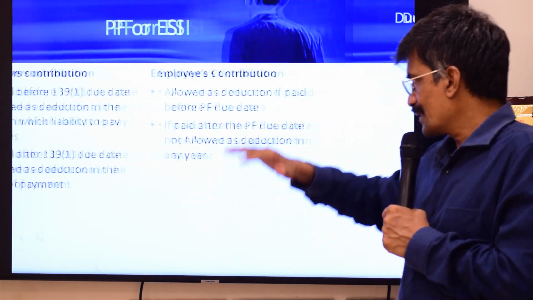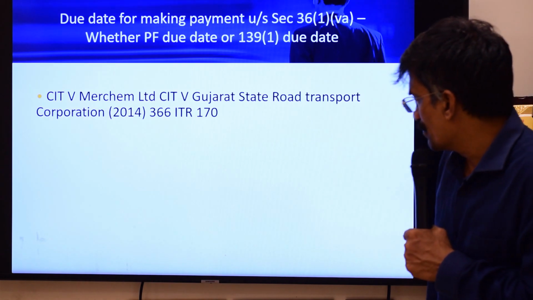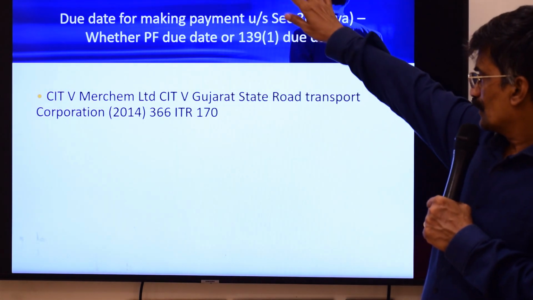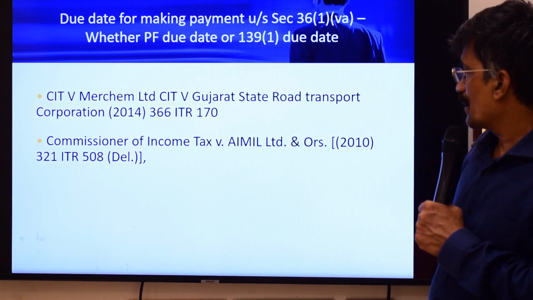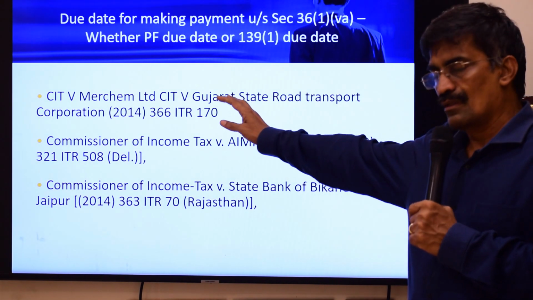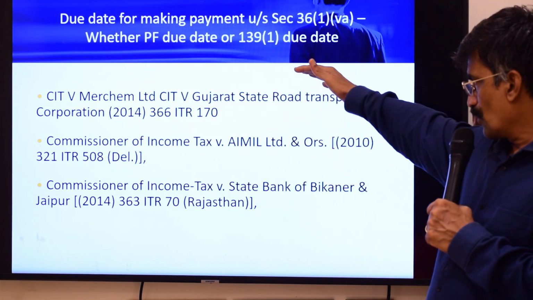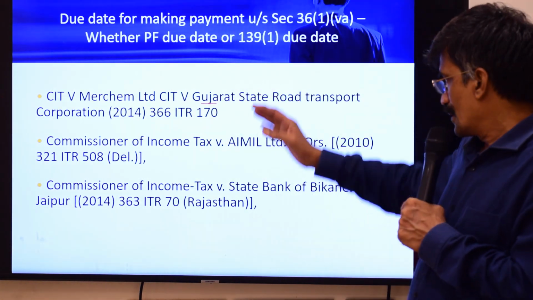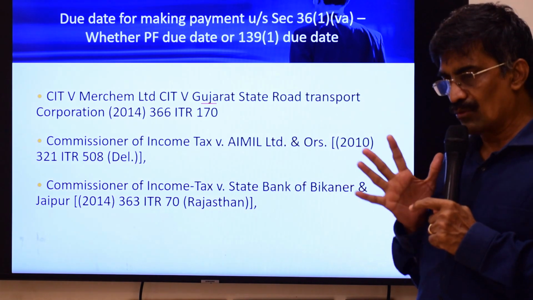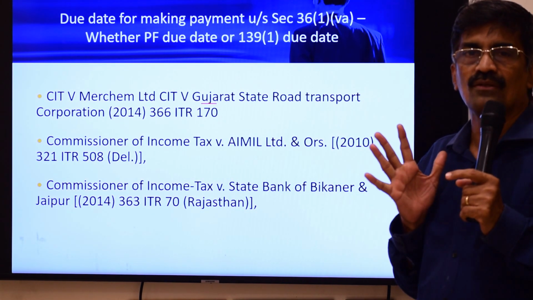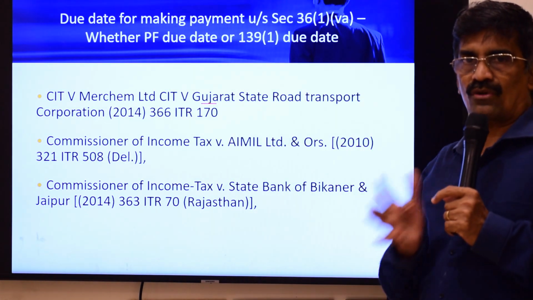Some courts have accepted this stand and some of them have not accepted it. The two popular decisions in favor of the department, or in favor of the revenue, are from the Gujarat High Court and also the Kerala High Court. The Gujarat High Court took a stand that the PF due date should be the due date here. The same ruling is followed by the Kerala High Court.